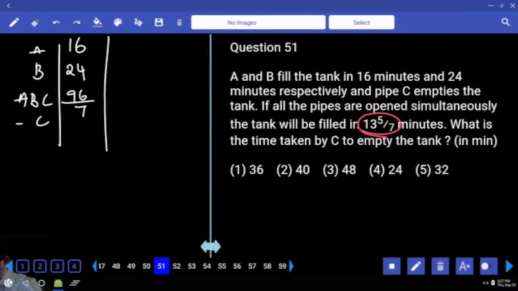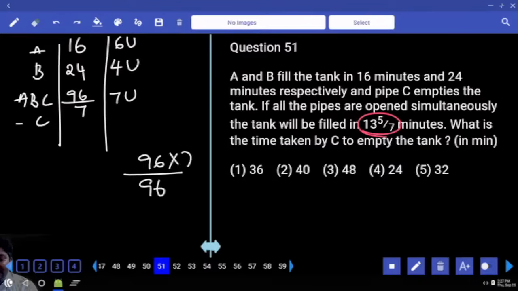Forget about denominator in 96 by 7. Consider only numerators. 16, 24, 96. Largest number. Is 16 divisible in it? Is 24 divisible in it? So LCM 96. LCM is 96. Correct? Okay. Now A does 6 units, B does 4 units, all 3 does 7 units. Divided by 96 by 7. 96 denominator and denominator comes to numerator. So that will be 7.